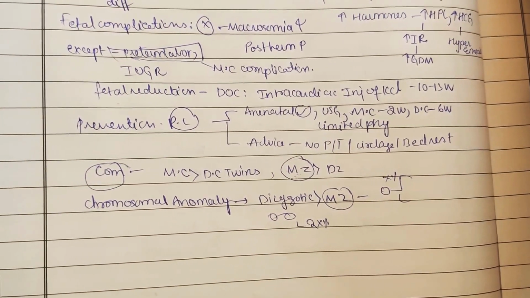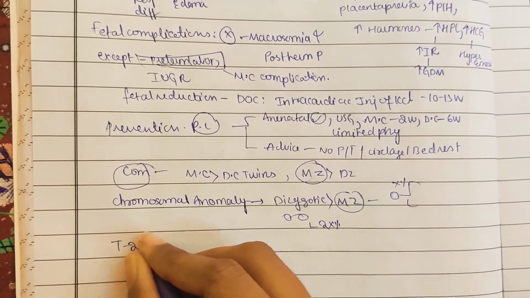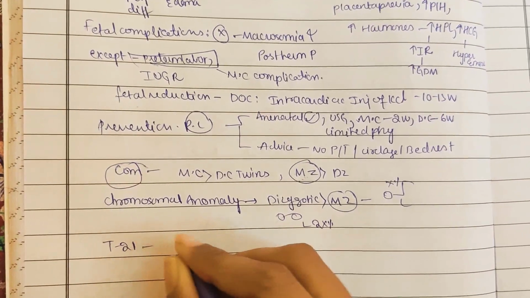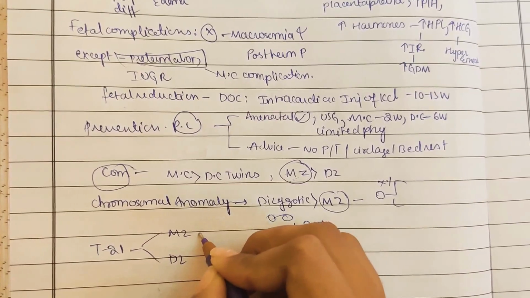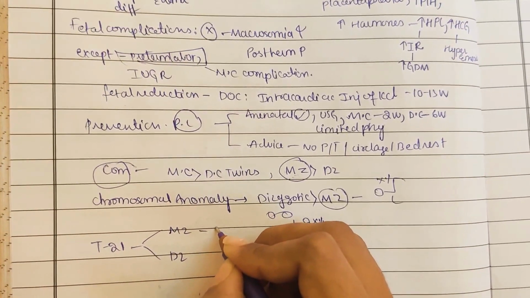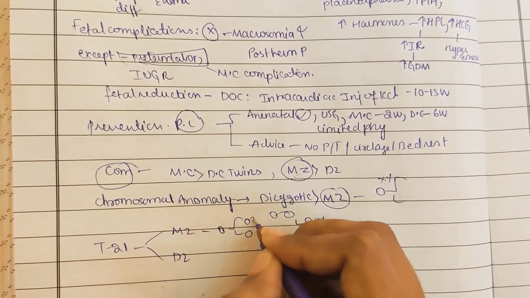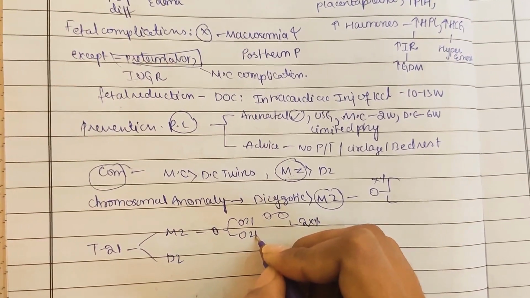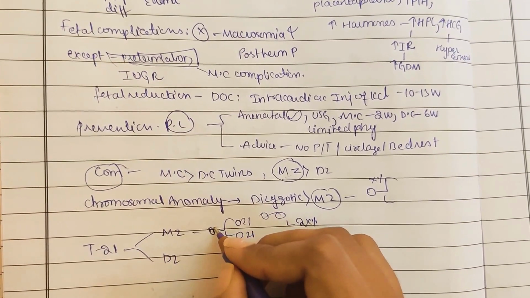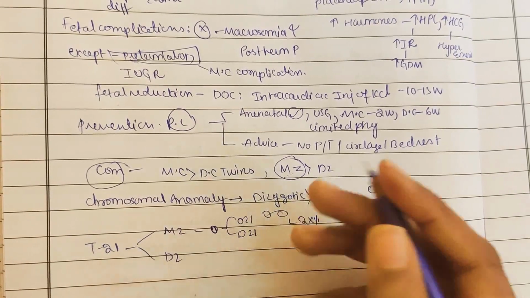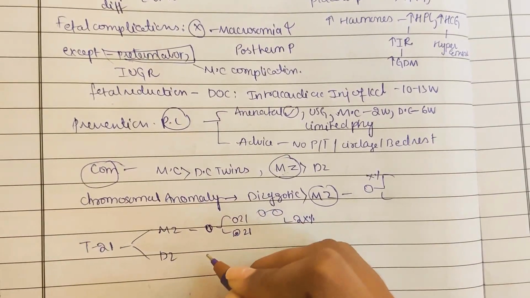So first let us discuss trisomy 21. We'll take the example of trisomy 21 in both monozygotic and dizygotic. In monozygotic, if one zygote has trisomy 21, it will divide into two, so both of them will have trisomy 21. So for aneuploidy testing, a sample from one of the twins is sufficient, because a single one is dividing into two, so both will of course have trisomy 21. If you take the test from either one, you will get it.